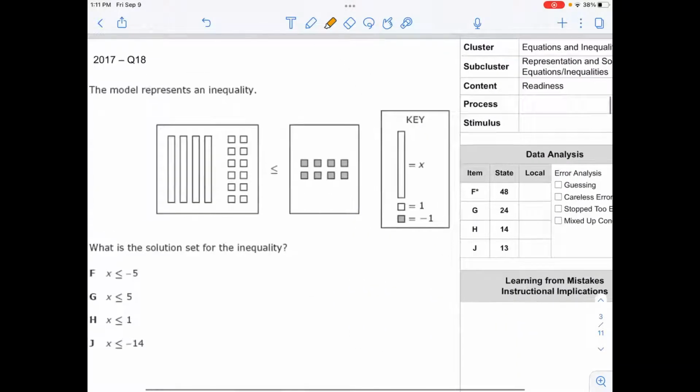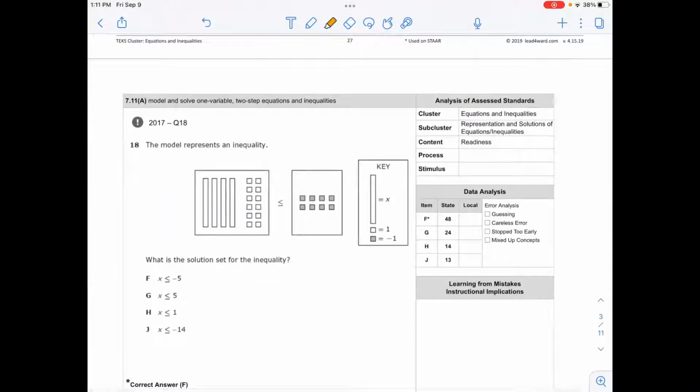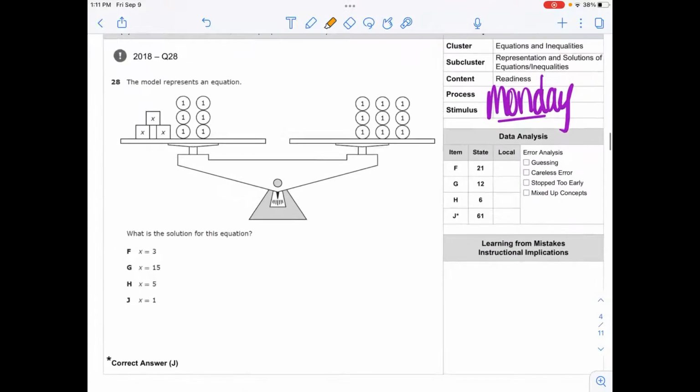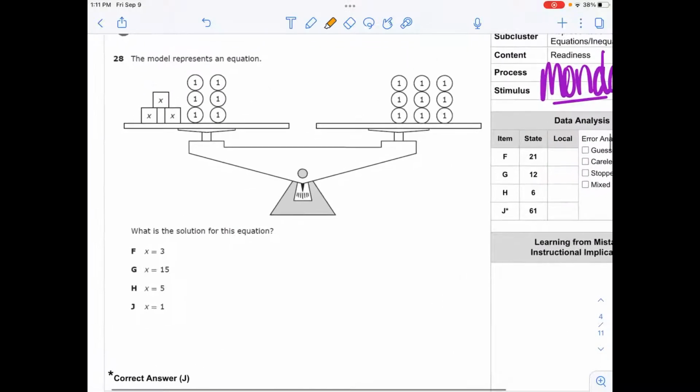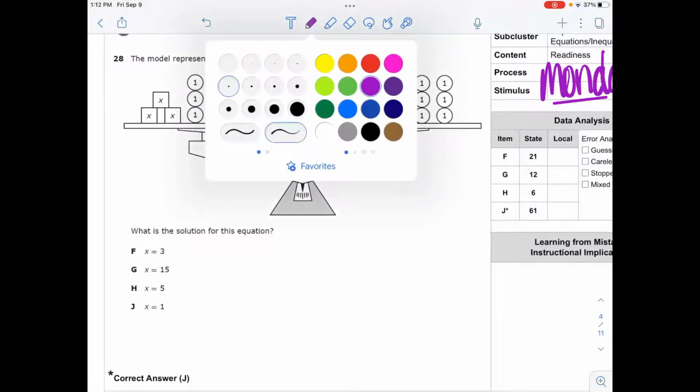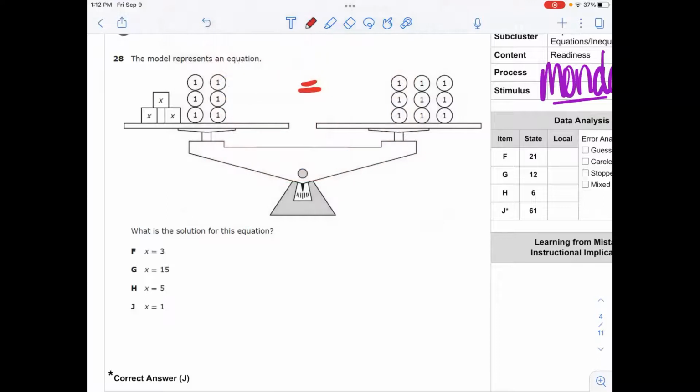This is what it looks like for an inequality. Those are the models that the state used, but I wanted to show you this one because this one is an equation. The model represents an equation. I'm going to work this here, and you can pause me if you want to take some time to work, but I do want to address a few things as I work through this problem.